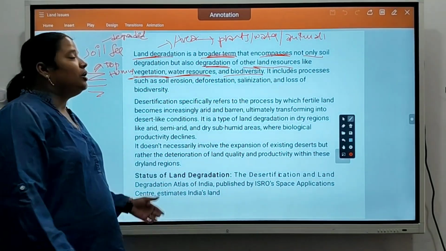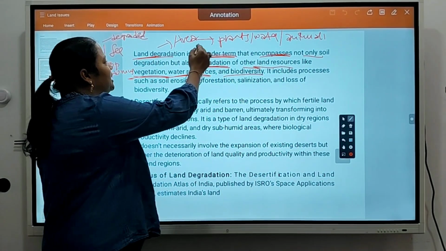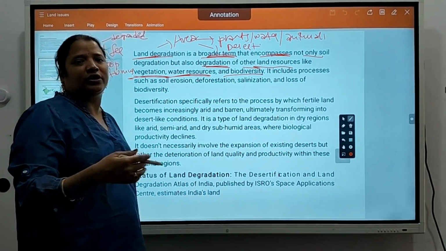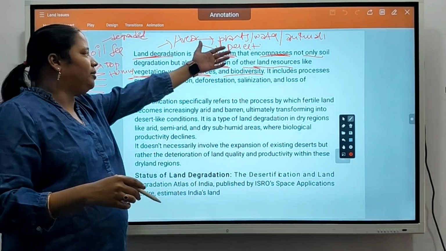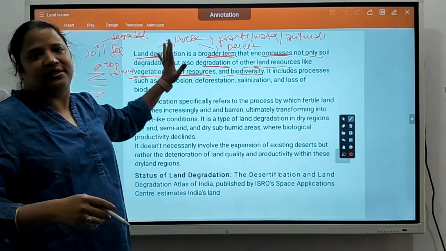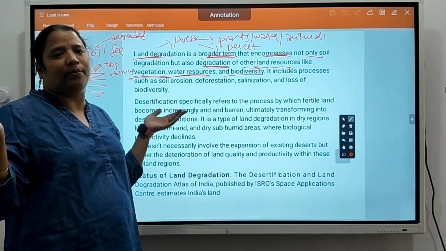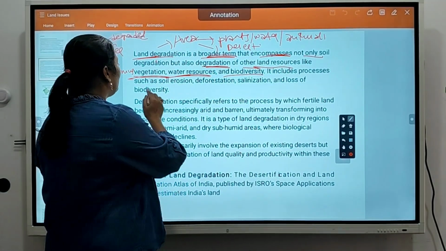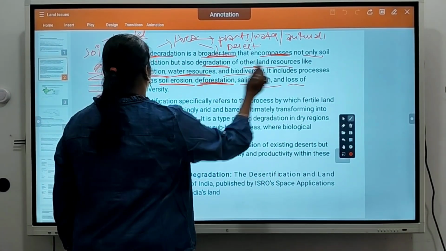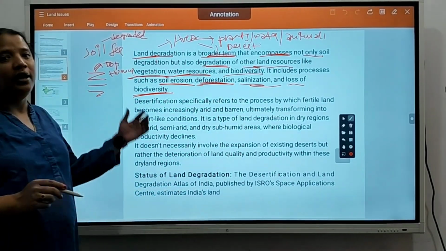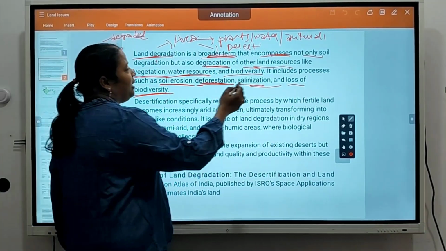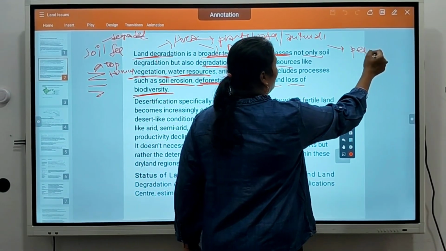Okay, so this is nothing but desertification. An area will be desert without any plants, without any water available and without any animals. That can be treated as land degradation. It is a broader term compared to soil degradation. It includes processes such as soil erosion, deforestation, salinization, loss of biodiversity. It does not occur in haste. It occurs over a period of years,